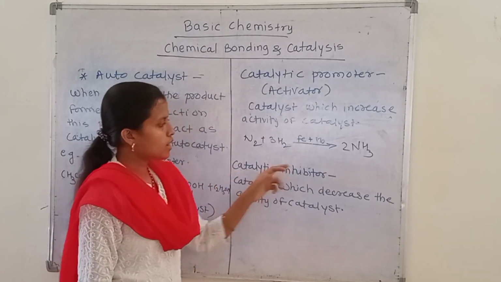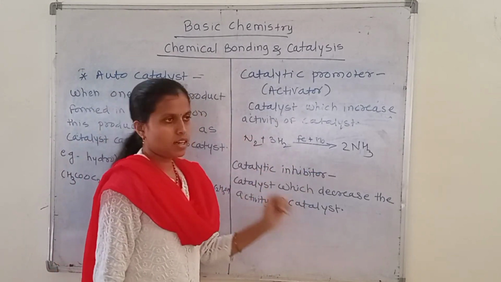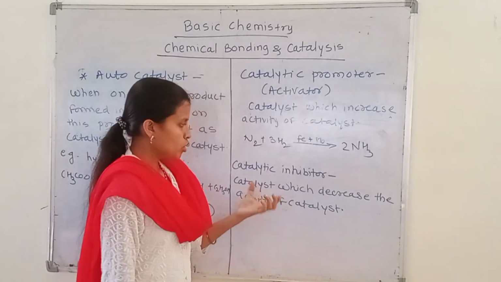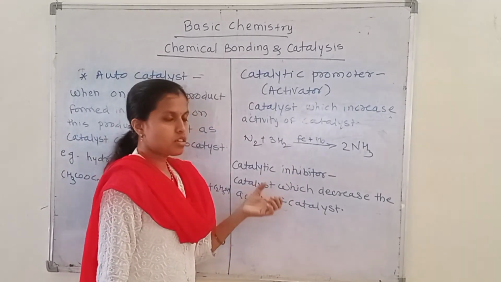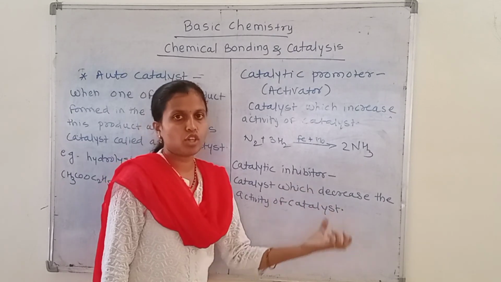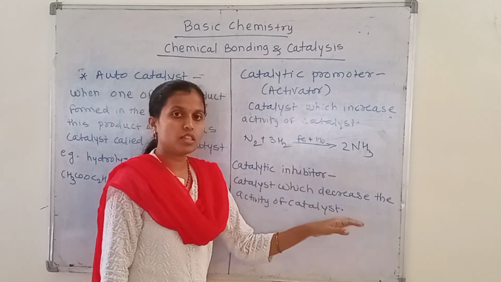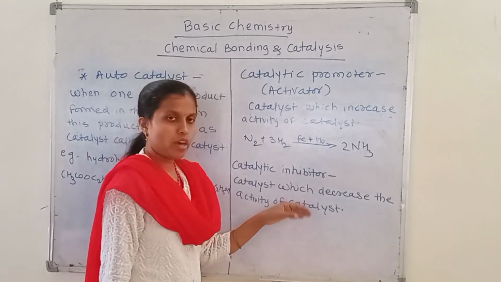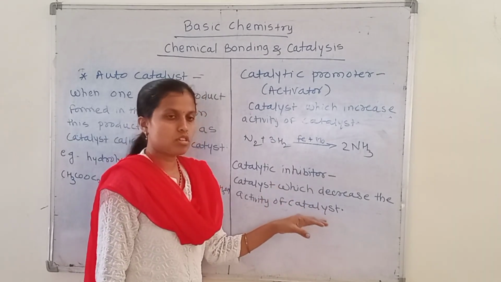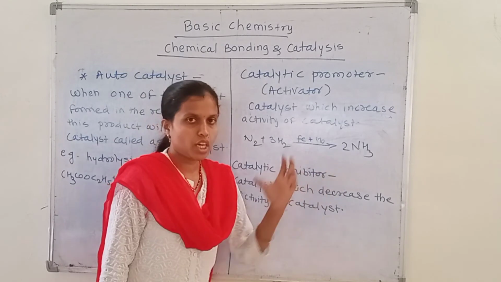The next term is catalytic inhibitor. It is exactly opposite to a catalytic promoter. Substances which decrease the activity of the catalyst are called catalytic inhibitors.